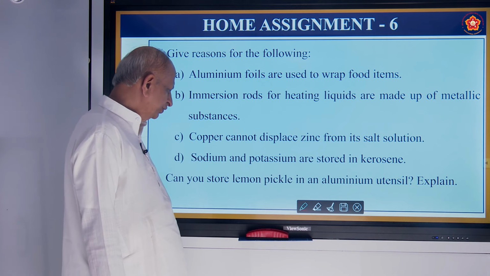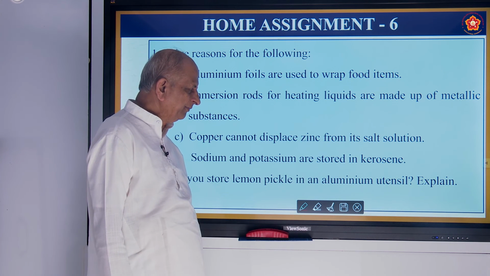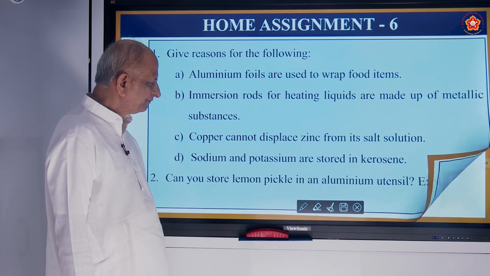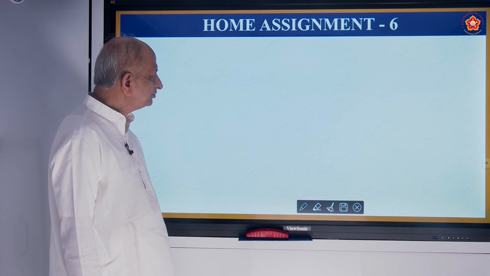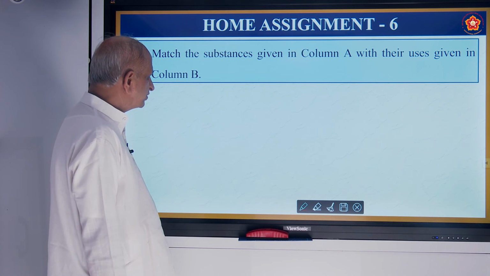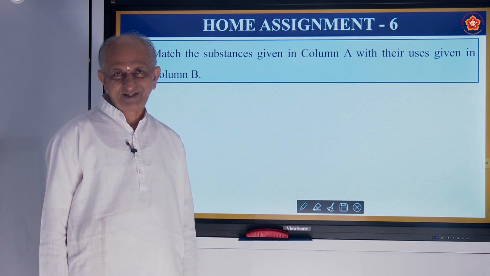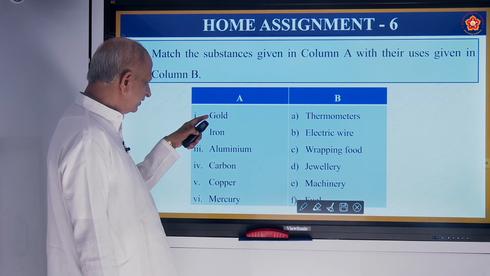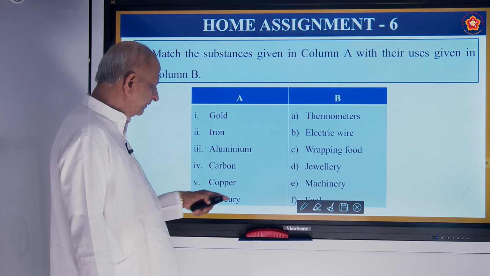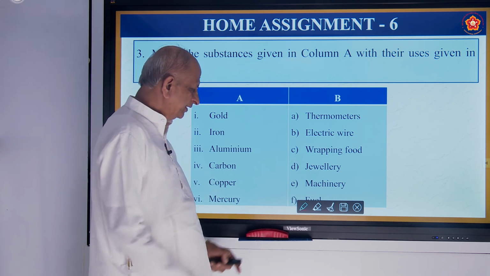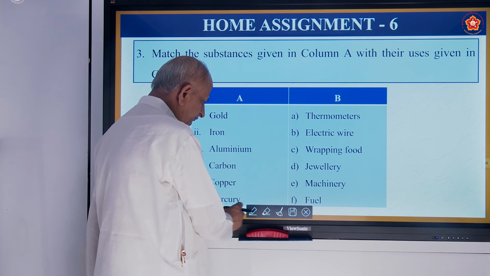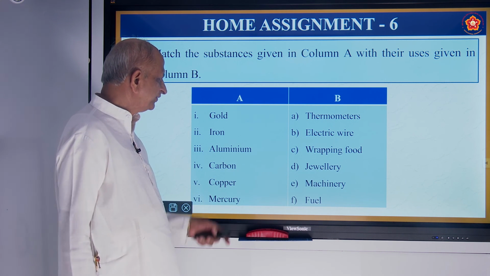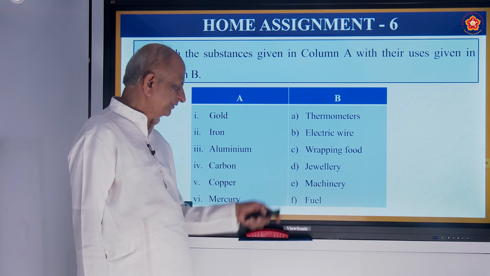Second question, can you store lemon pickle in an aluminum utensil? Why? Explain. Now, one more question, match the following, very interesting. In A, metal names are given. In B, their uses are given. You have to match these metals with their uses.